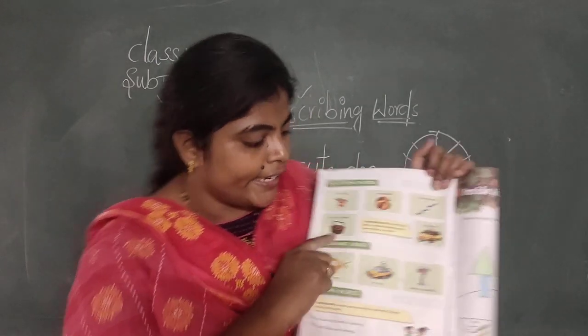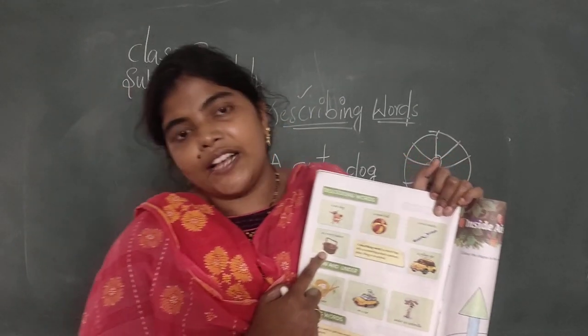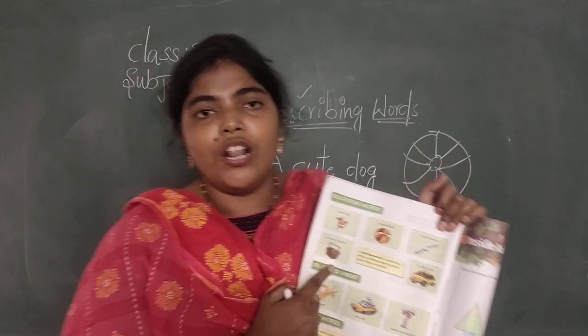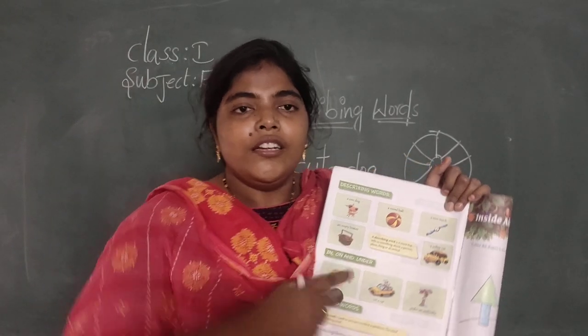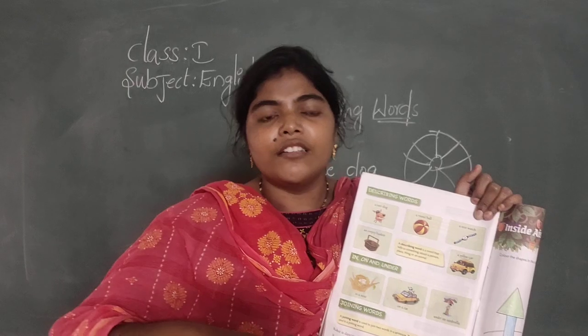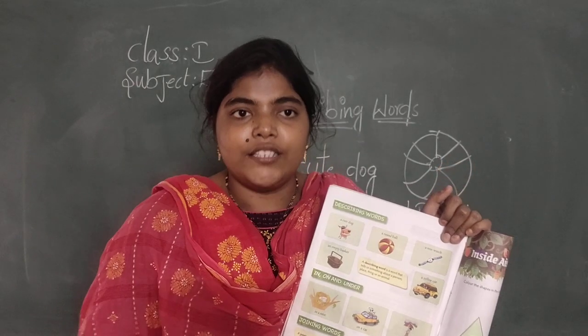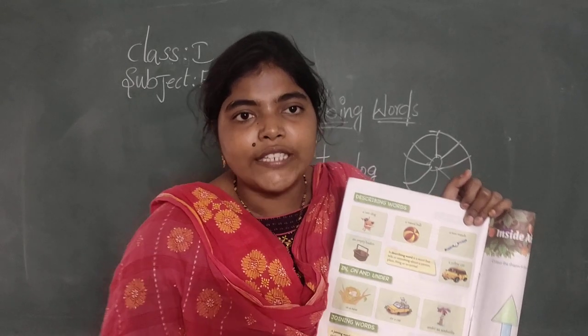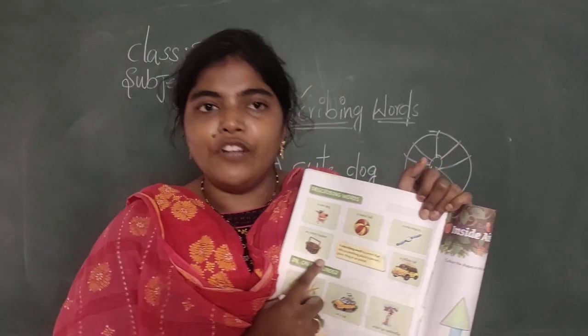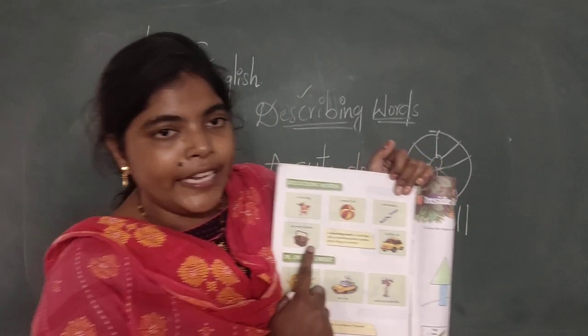Okay. See what we can see here? A basket. Is this basket full or empty? What is meant by full? If it is filled with many apples or mangoes or guavas, then the basket is full. Here the basket is empty.